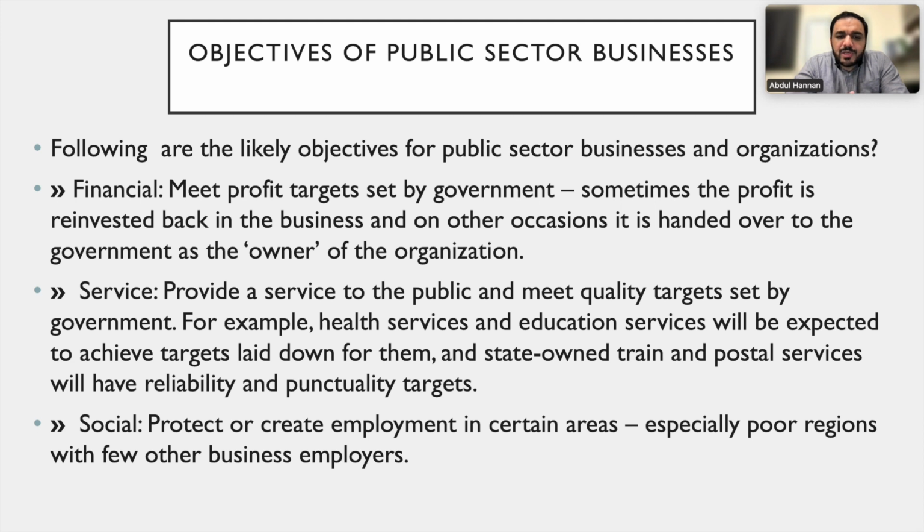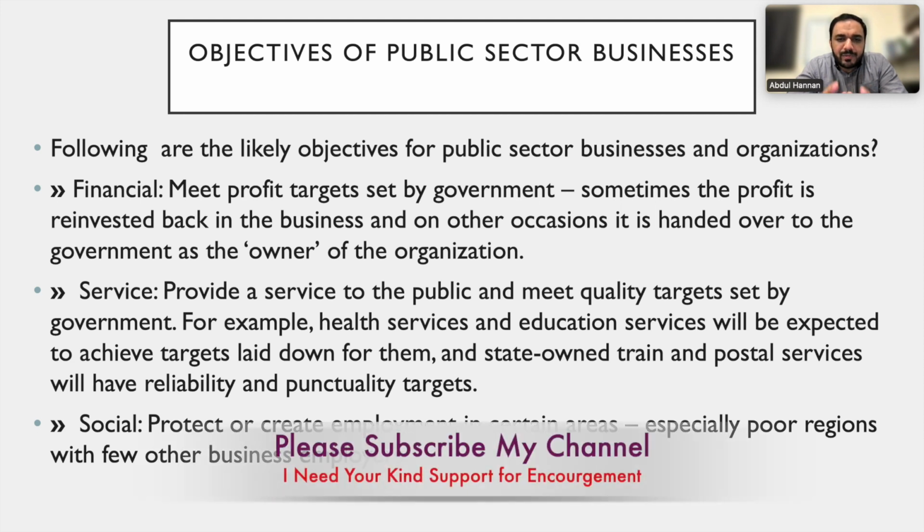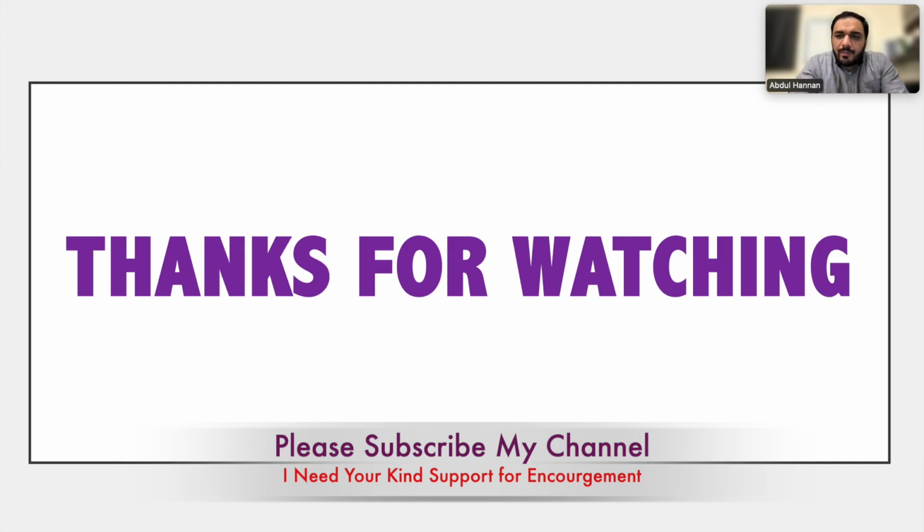Social: to protect or create employment in certain areas, especially poor regions with few other business employers. So socially, they want to strengthen the community. Out of the three objectives, they want to protect the employment opportunities of the people who are living in the poor regions of the country. So this is all about chapter number 5.